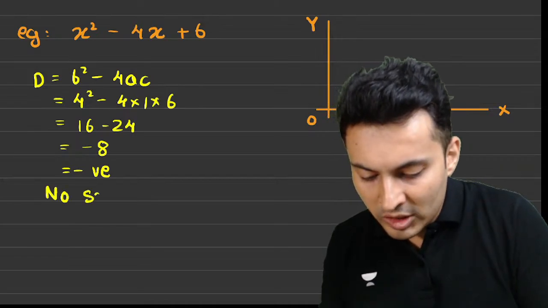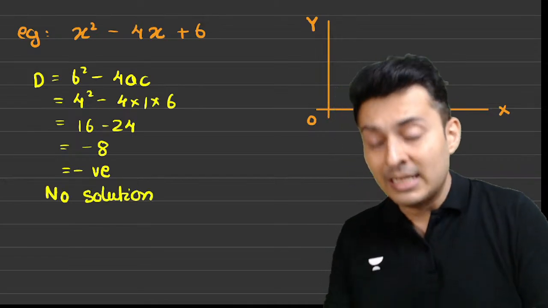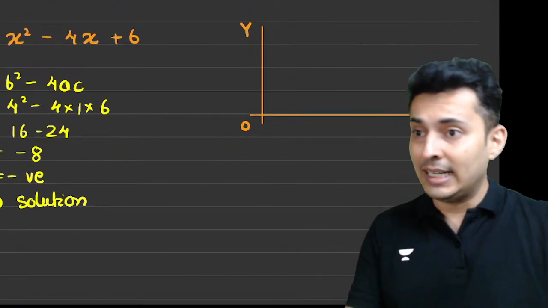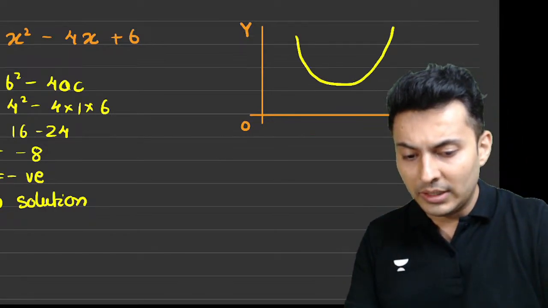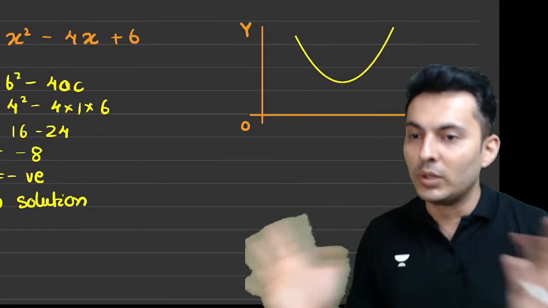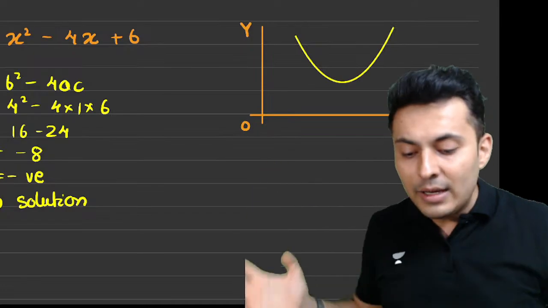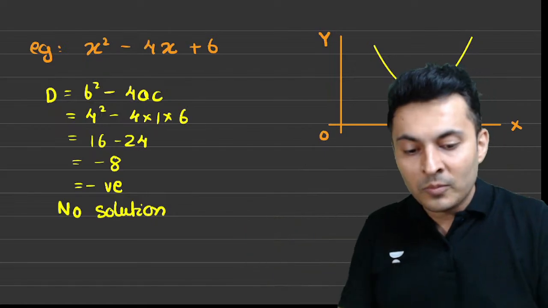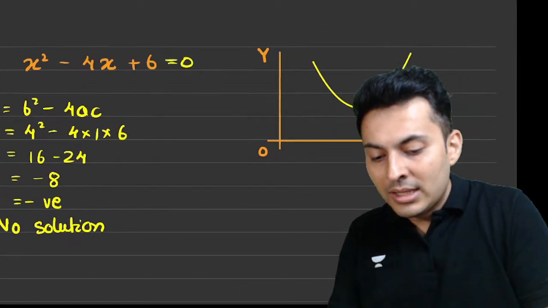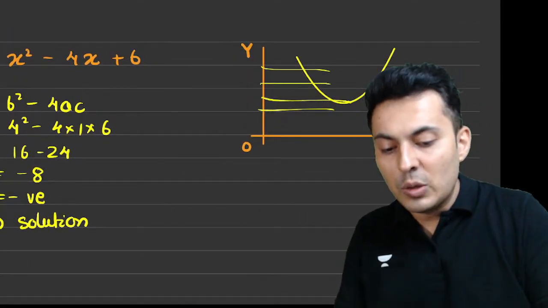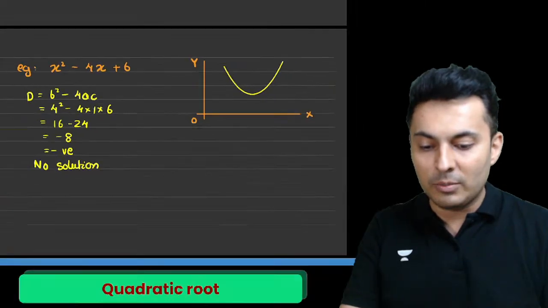That means no solution. No solution means that the graph should not intersect the x-axis, so it will be on the top only. So the graph will be like this. It will not cut the x-axis. No root. It will not hit, because there is no value for which this term becomes 0. If this has to become 0, that means the y value should become 0. There is never a case where the value becomes 0, guys. So not possible.